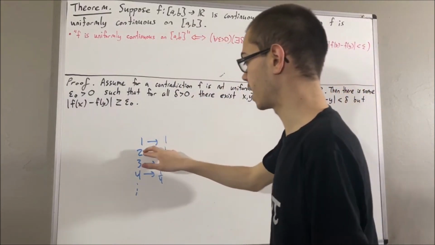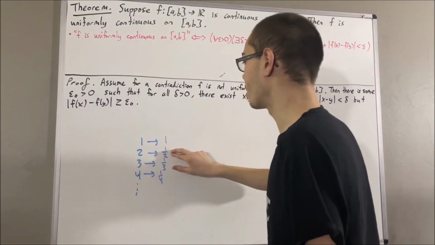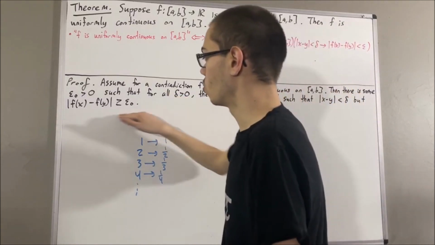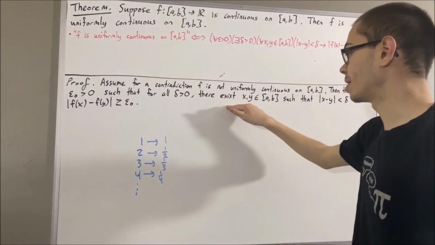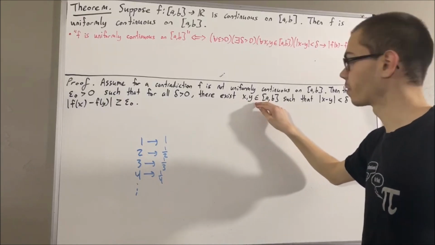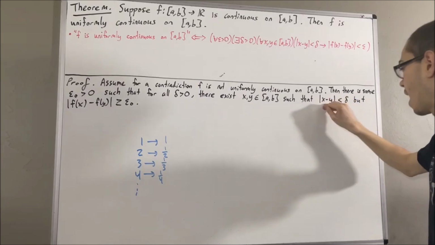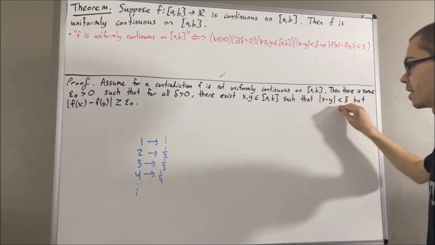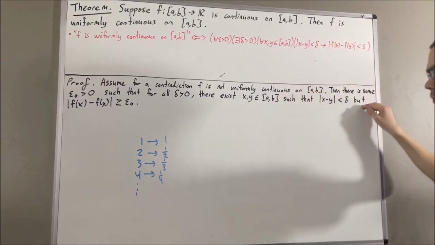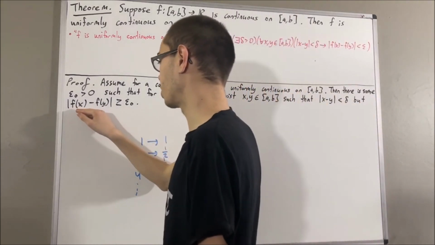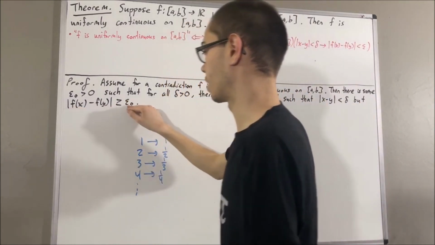Similarly, if we consider the positive integer 2, we apply 1/2 to this statement. Well, in that case, there exist elements I'll call x2 and y2 in [a, b], with the property that the absolute value of x2 minus y2 is less than 1/2, but the absolute value of f of x2 minus f of y2 is greater than or equal to epsilon naught.